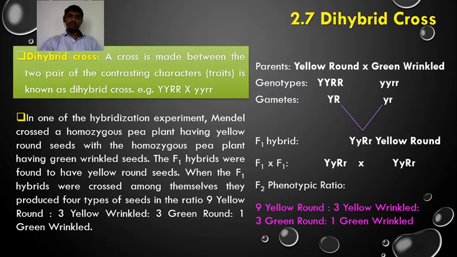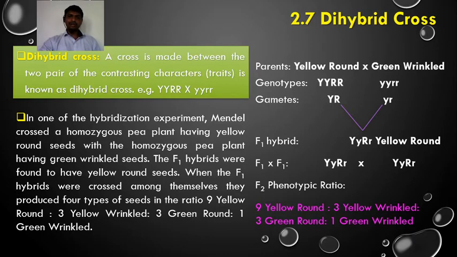Pairs means two, so how many characters are here? Four characters. One is yellow, to the contrary it is green. The other one is round, to the contrary it is wrinkled. Yellow, green, round, wrinkled: four characters. We say these are the two pairs of contrasting characters.